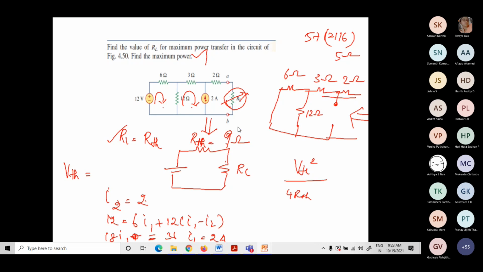So we got the values for I1 and I2. Now what will be your VAB? I got the value of this I1, 2 amps, and this current is also 2 amps. But since I have the current source here, it is not easy to solve it directly. So how do I proceed further?